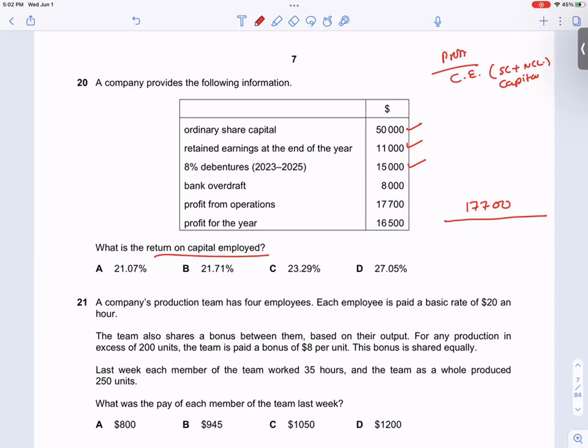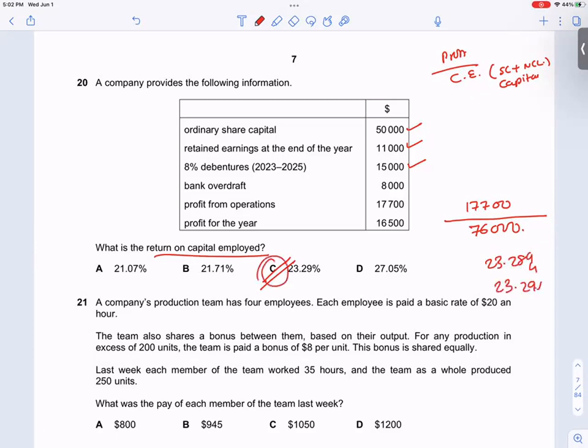Capital in a limited company is all the shareholders' funds, the closing capital. You have only one capital given. So what all do we add here? Ordinary shares, retained earnings, and debentures also. What's the value? 23.2894, so it is 23.29%.